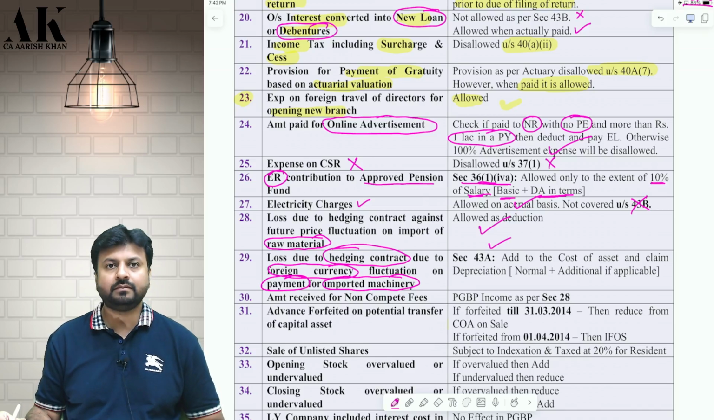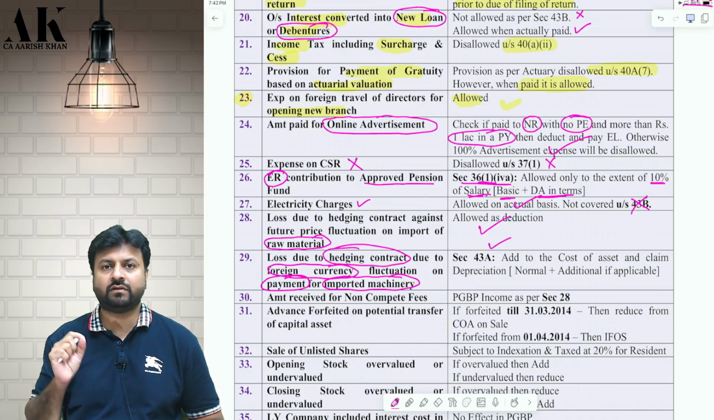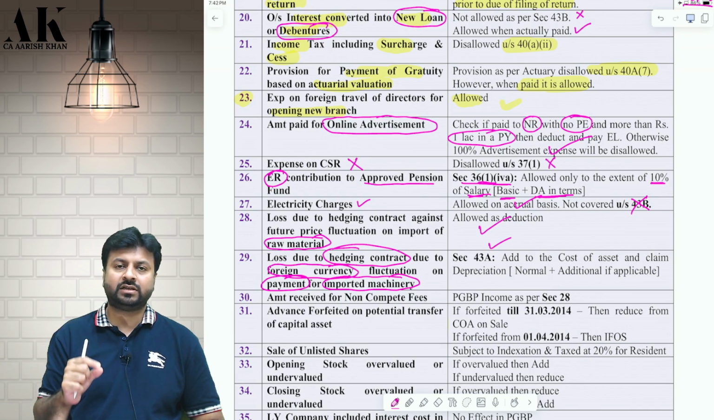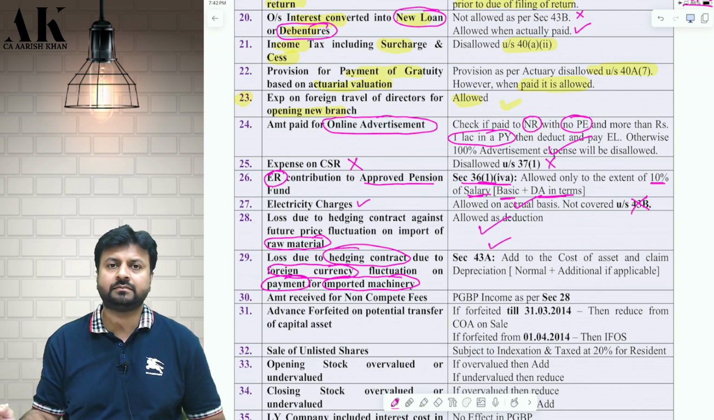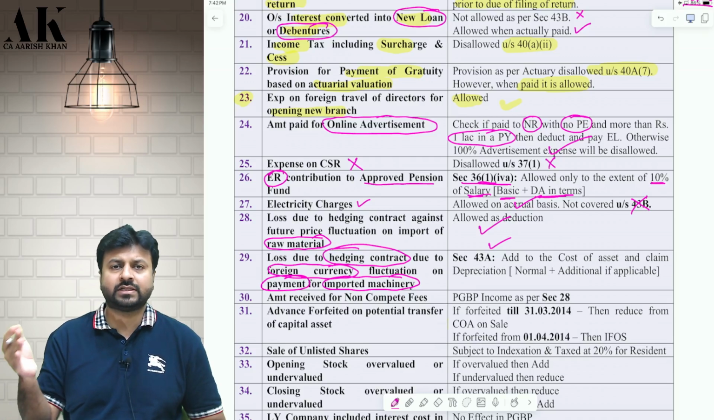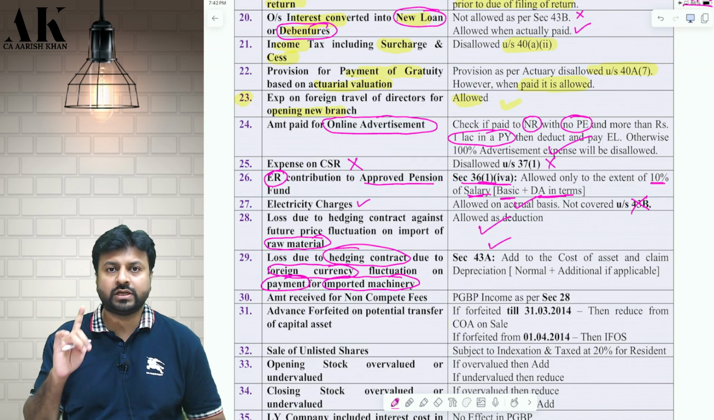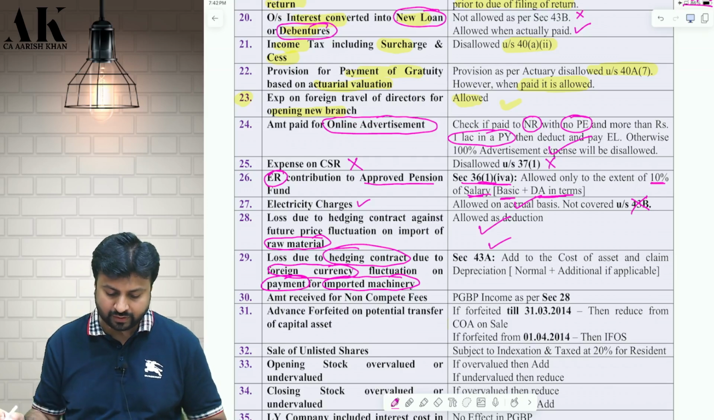Check please. And then you need to check the implication of normal depreciation and additional depreciation, if any. And also if the asset is put to use for more than or less than 180 days. But you need to check only on payment, not on accrual basis, okay, as per 43A.